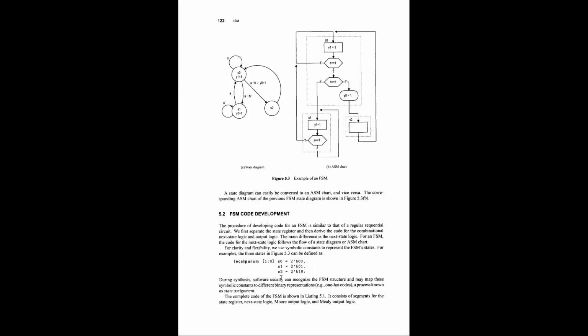This is called one hot encoding. We are not going to discuss the advantages of one hot and binary encoding. Usually binary encoding is enough, because it takes fewer bits than one hot encoding, but it depends upon the designer.